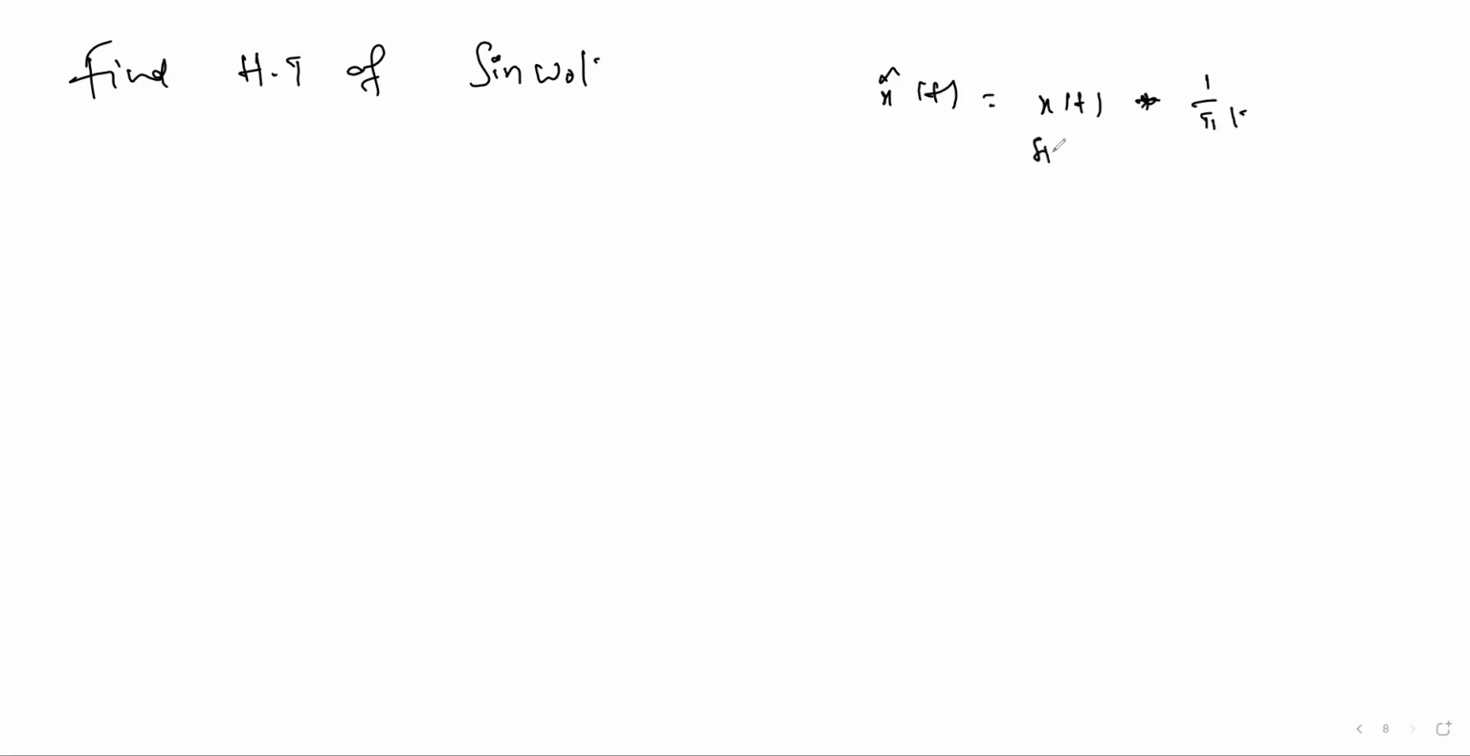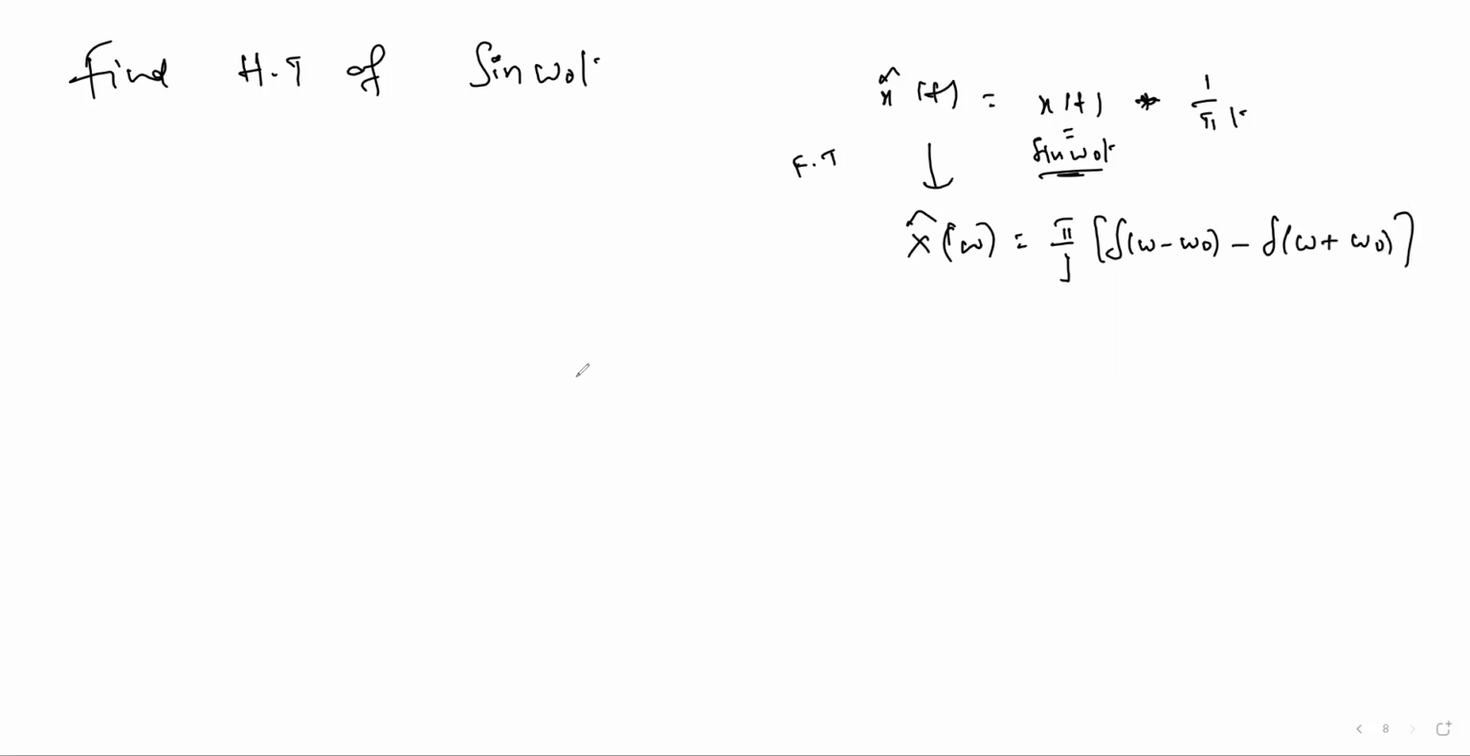Here x of t is sin omega naught t. If you apply Fourier transform on both sides, x cap of omega, what will you get? Sin omega naught t Fourier transform we know: pi by j, del of omega minus omega naught minus del of omega plus omega naught. This is multiplied with minus j signum of omega. Your convolution becomes multiplication.